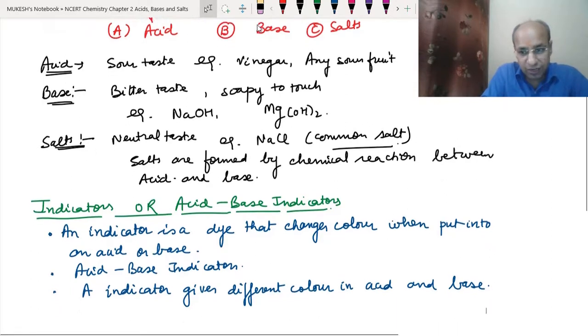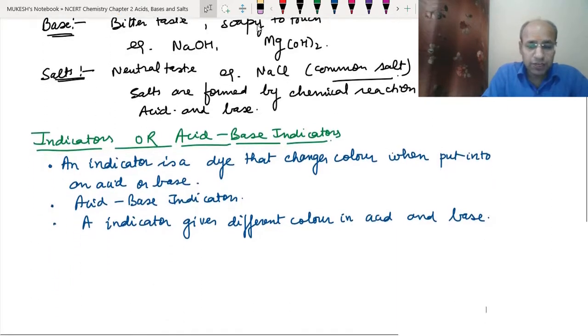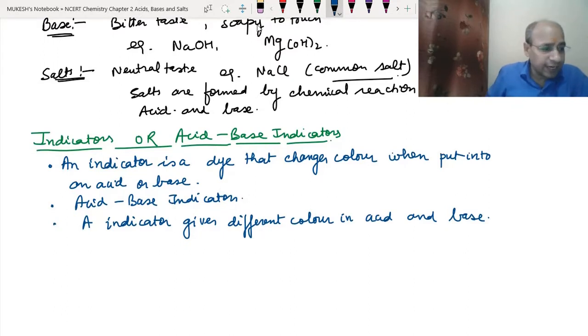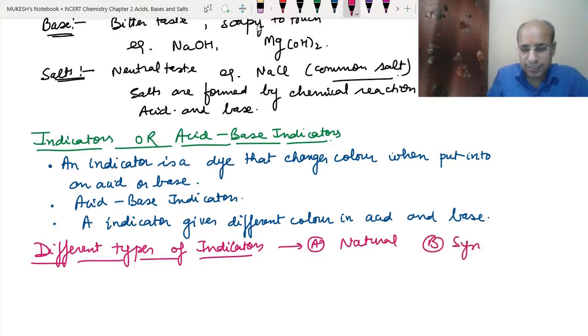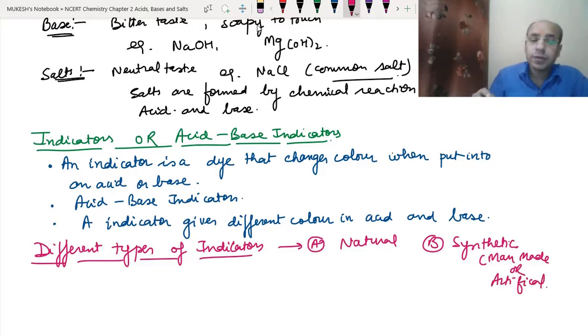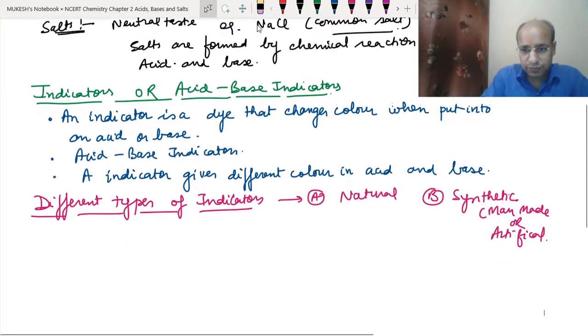So we have different kinds of indicators. We will study the different types of indicators. We can classify them as natural, or we can classify them as synthetic, or we can say man-made, or artificial. By any name we can come to know. Okay, so let's do the classification first.